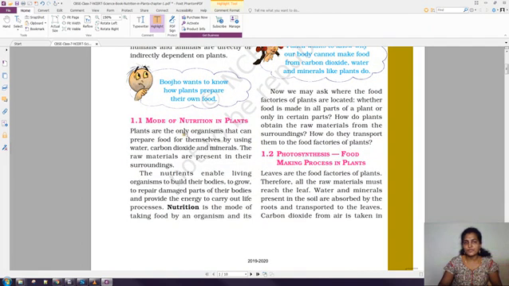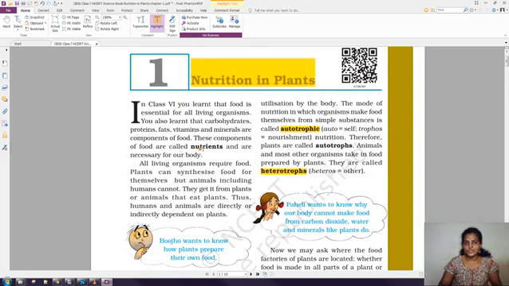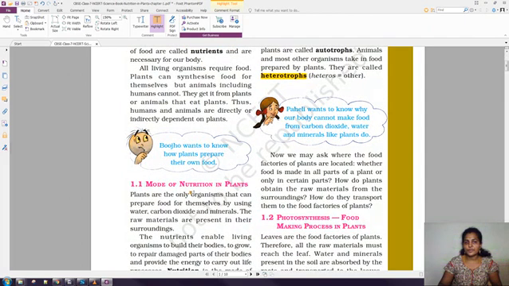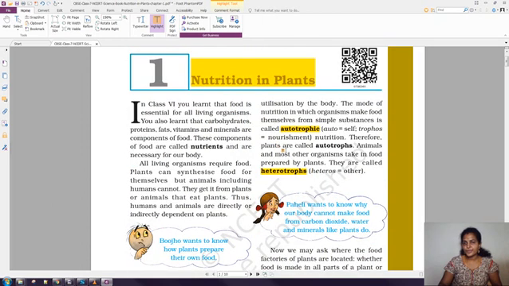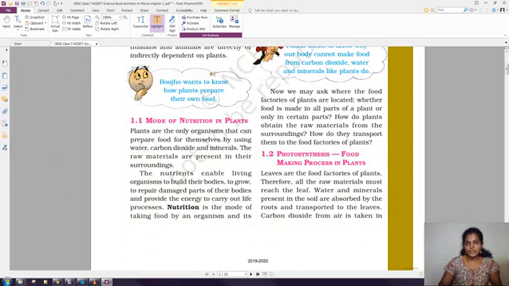So that's all about modes of nutrition. So what are the things we learned here? What is nutrients? Okay, and what are the modes of nutrition? That is autotrophic mode of nutrition and heterotrophic mode of nutrition. Okay, so hetero means other. So they are getting food from other organisms, especially plants. From plants we are getting the food.